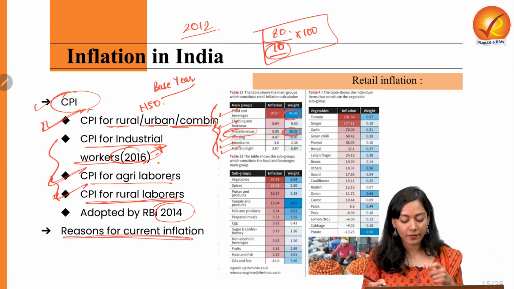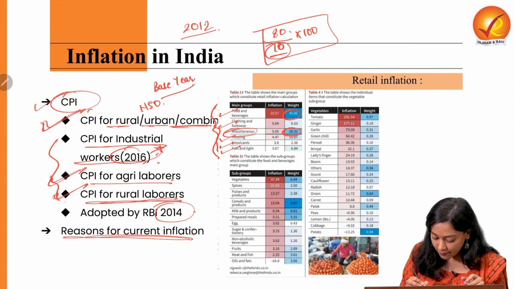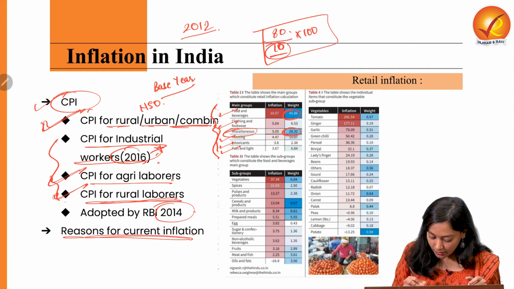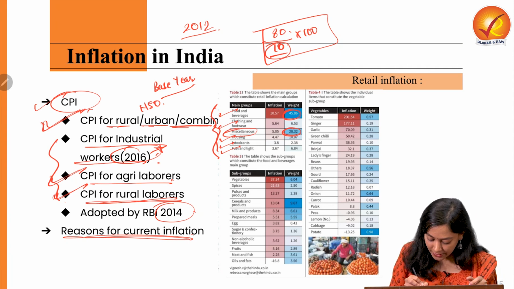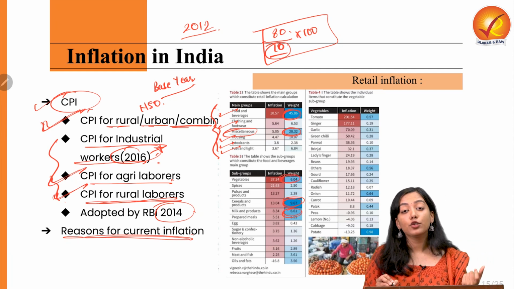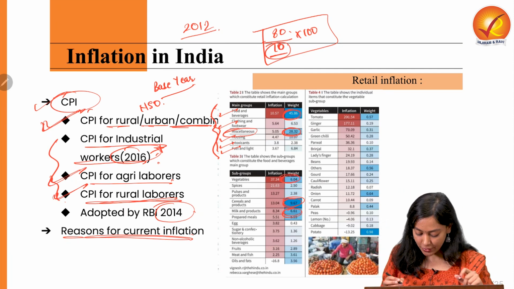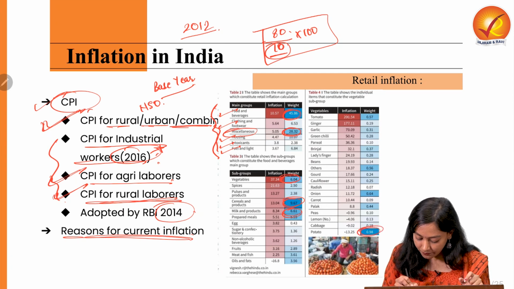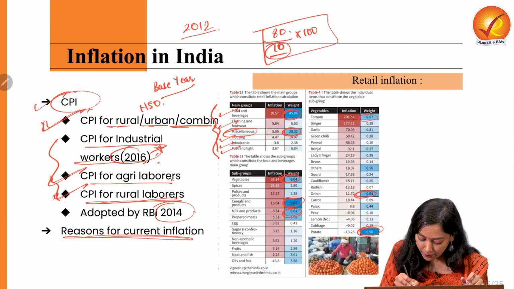From this food and beverages, the highest weightage is given to the price of cereals and products. Then it is given to milk and products, and then it is given to vegetables. And within those vegetables, the highest weightage is given to potato, then onion, and then it is given to tomatoes.